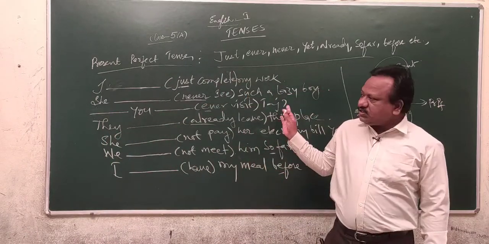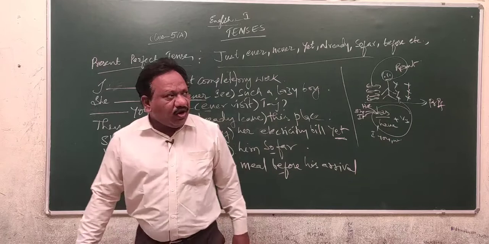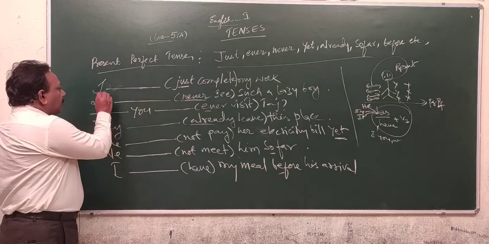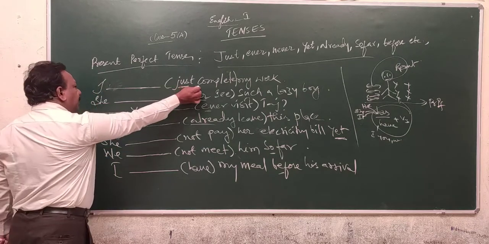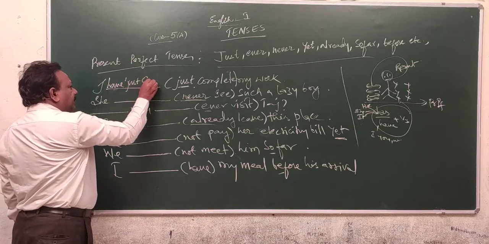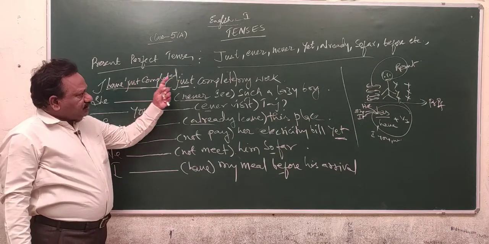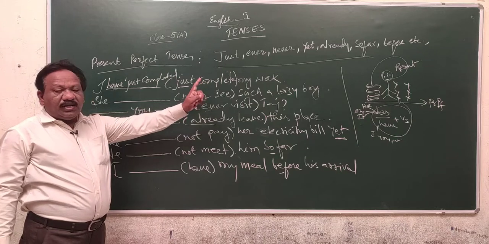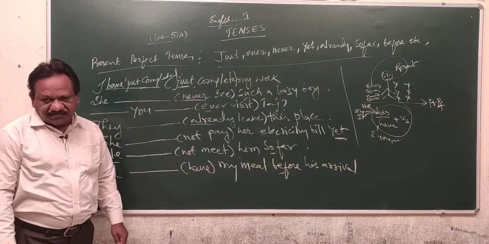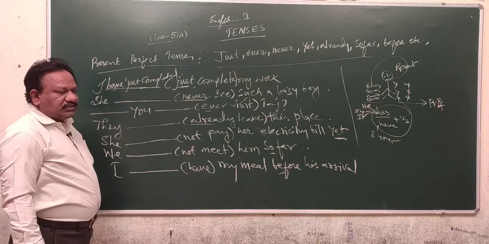Whenever you come across these temporal adverbs, those temporal adverbs indicate the present perfect tense. When you are coming to the present perfect tense, has or have plus V3 is used. Here, complete is the main verb. I have just completed. Here one more thing: generally, just, ever, never, already, these temporal adverbs can be placed in between the helping verb and the main verb. It is a helping verb, it is a main verb, and in between you are putting just.